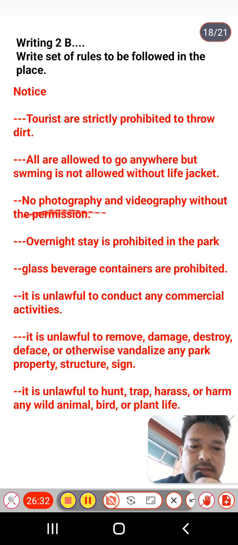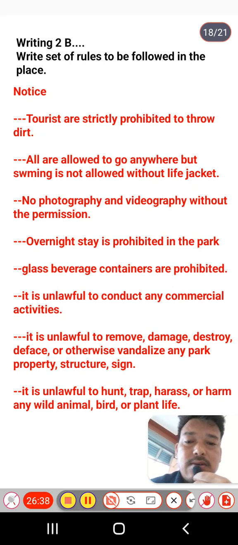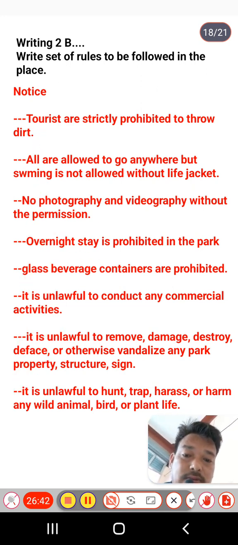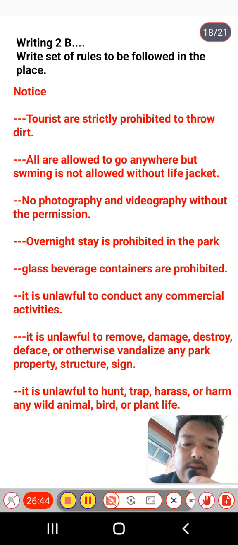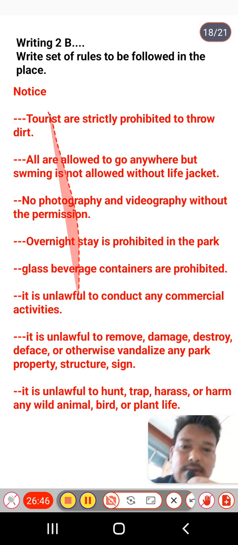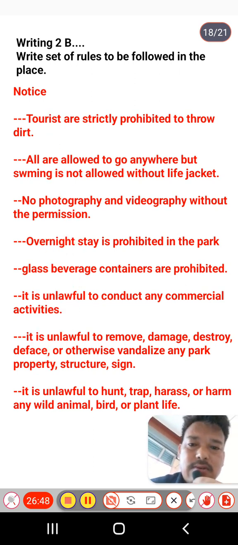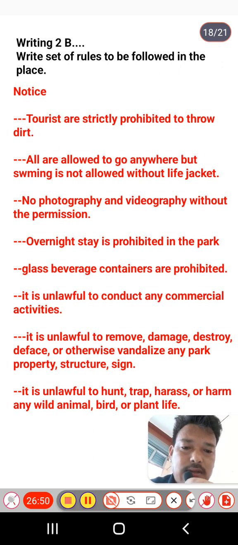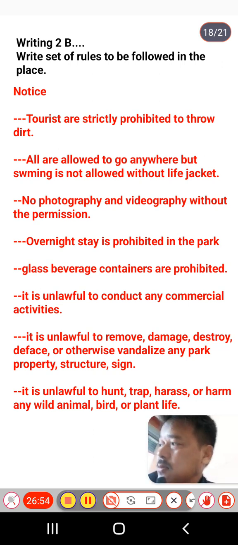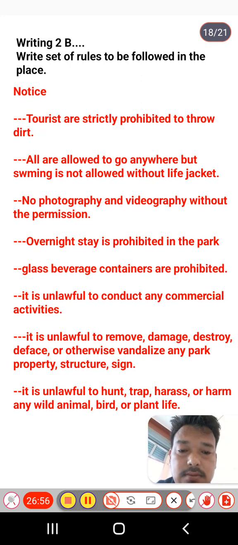So in stepwise you can write in this manner: no photograph and videography without permission, and overnight stay is prohibited. So all these are some set of rules, students. You can add many more here. What I have written is 1, 2, 3, 4 and more, not more than 6 or 8. So this is all about your exercise.